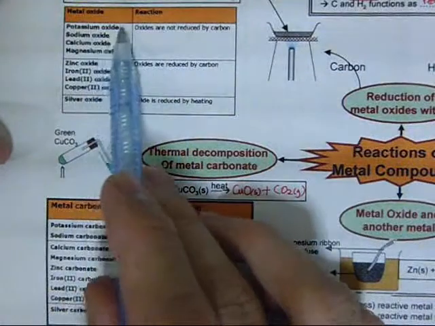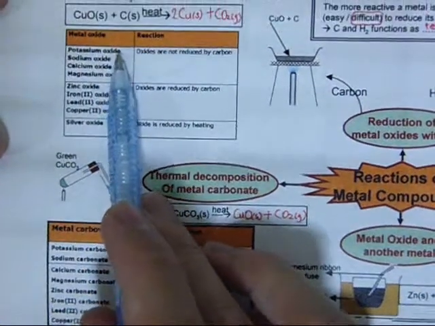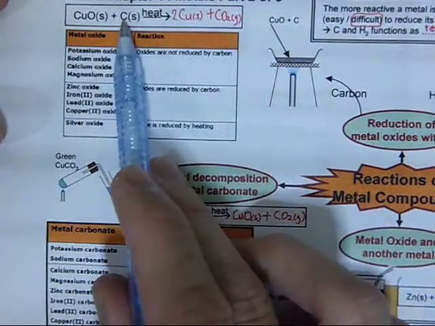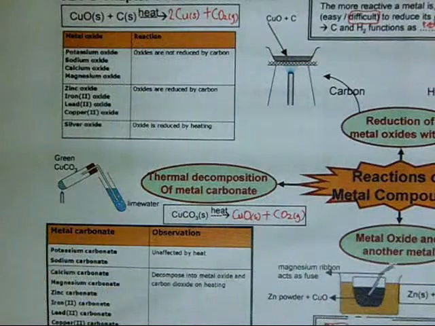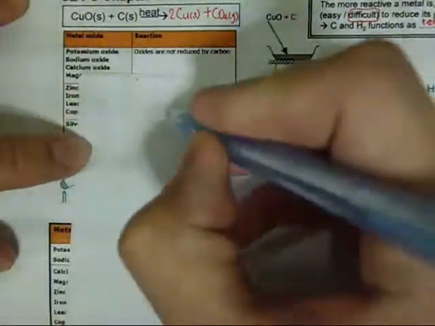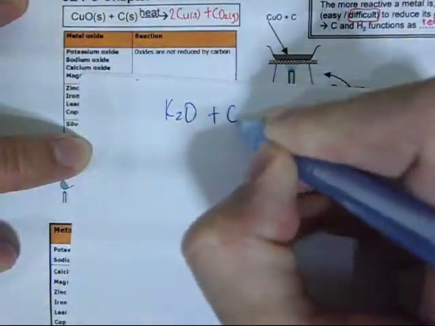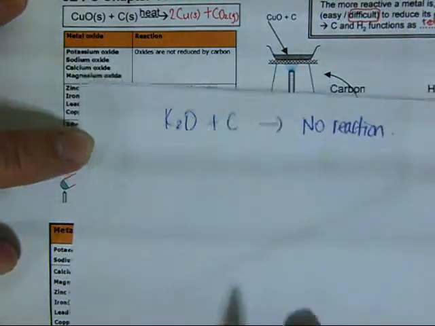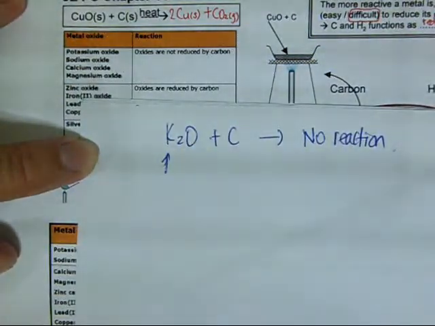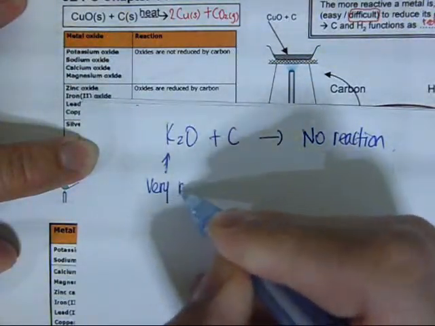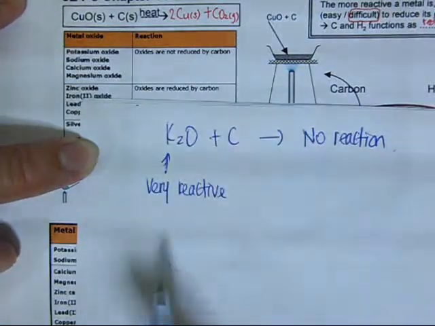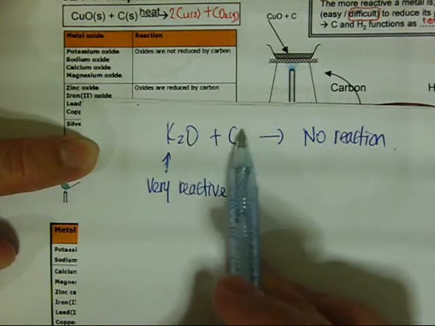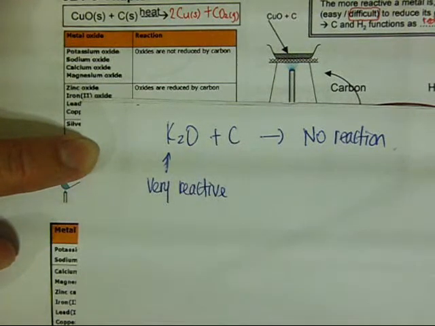For example, potassium oxide, K2O. Potassium oxide is K2O. When we heat it with carbon, you don't get anything. There is no reaction. Why? Because this potassium is very reactive, and when the potassium is very reactive, it will hold on to the oxygen very strongly, and this carbon cannot split them up.